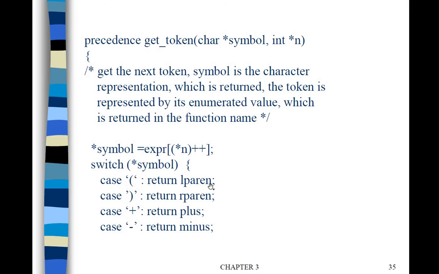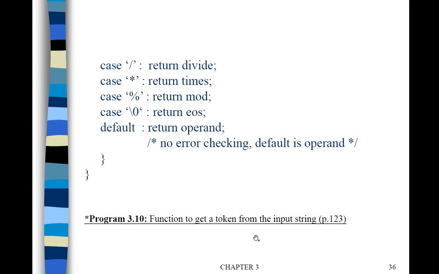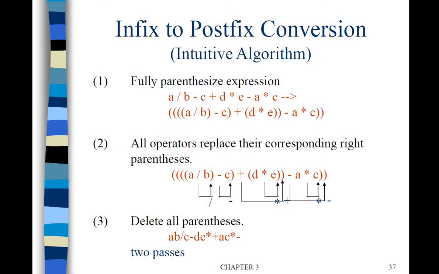If it is a close parenthesis, return the right parenthesis token. If it is the addition symbol, return plus. If it is the subtraction symbol, return the minus token, like that. Which token to return, we only should code. Similarly for division, multiplication, mod, and end of the string. And if it is an operand, like 1 2 3 4, any such character, it will return operand. So that's how the get token function works.